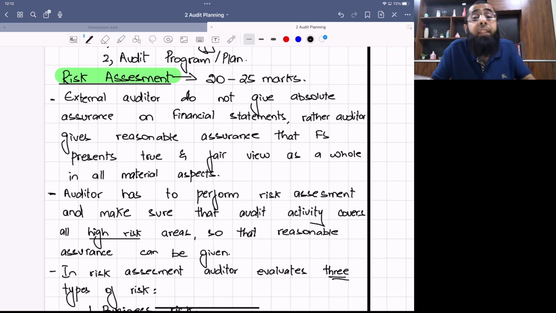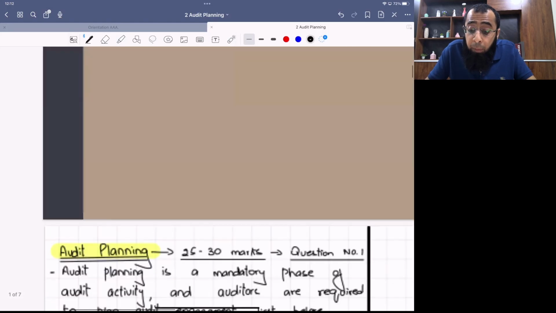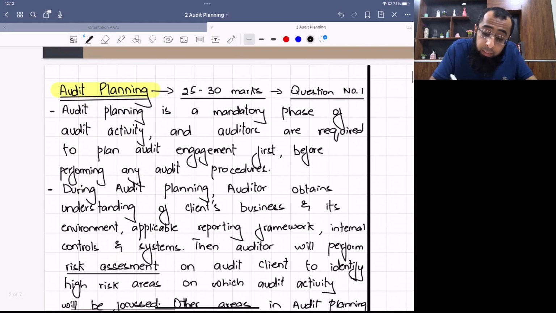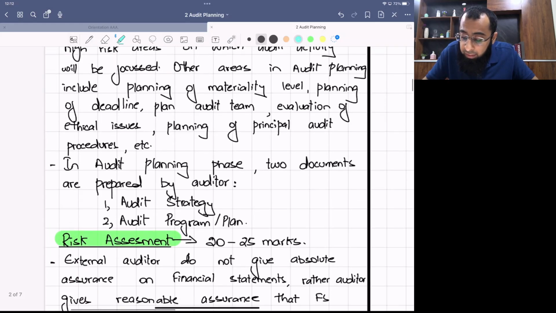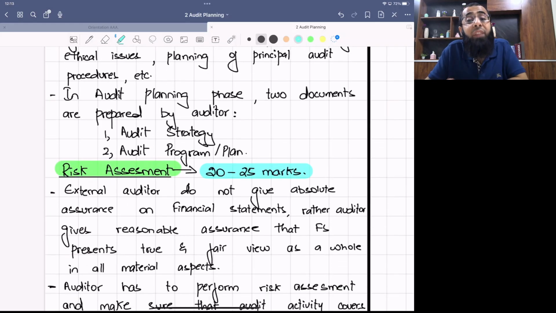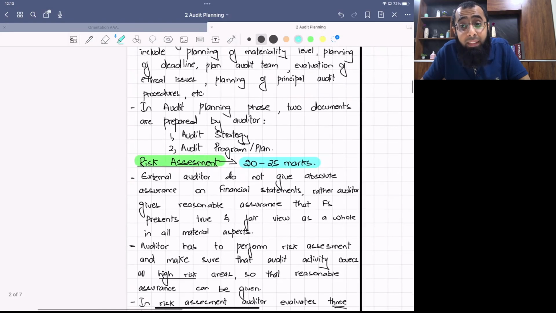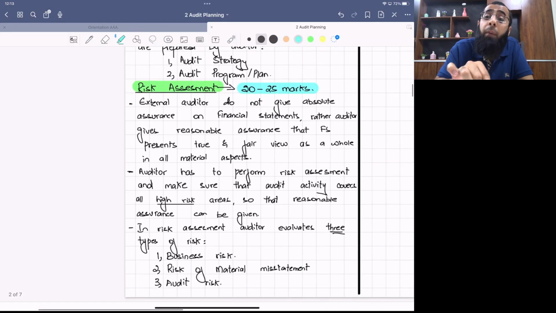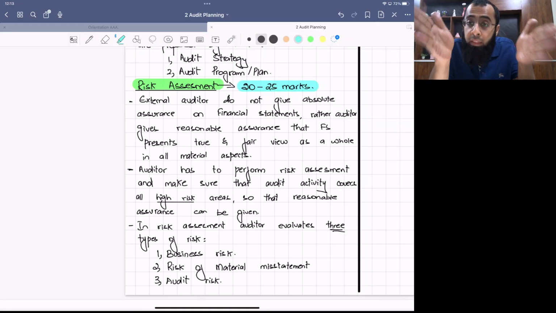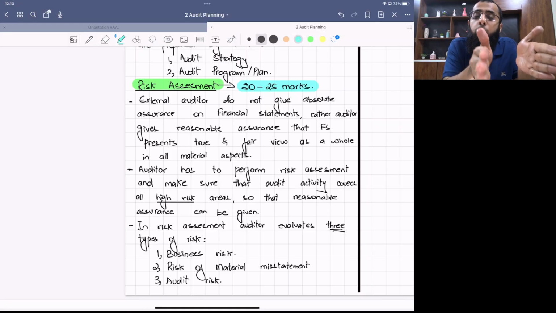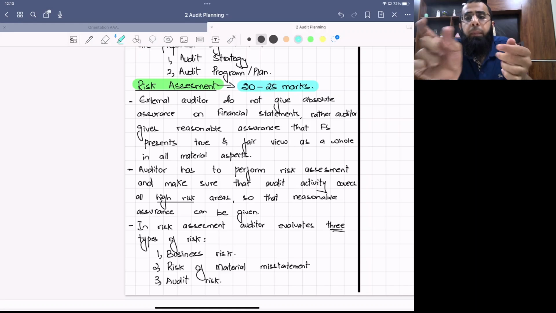So listen to me carefully. Audit planning, 25 to 30 marks. In these 25 to 30 marks, risk assessment will represent 20 to 25 marks. What do you mean by this? That within audit planning, the most important component is risk assessment. For example, from audit planning you have 30 marks in question number one, 25 marks will be from risk assessment, and 5 marks from other areas.